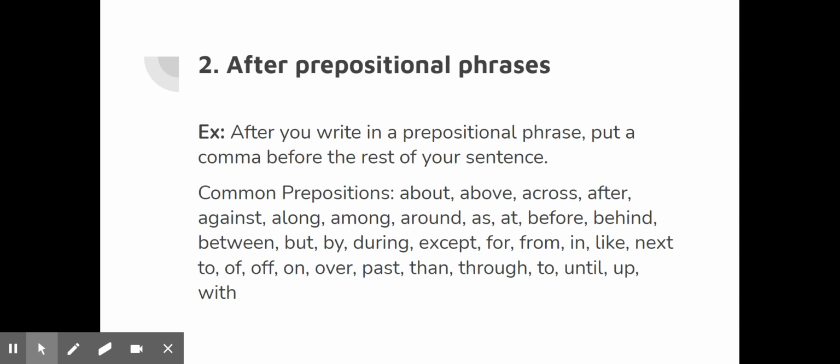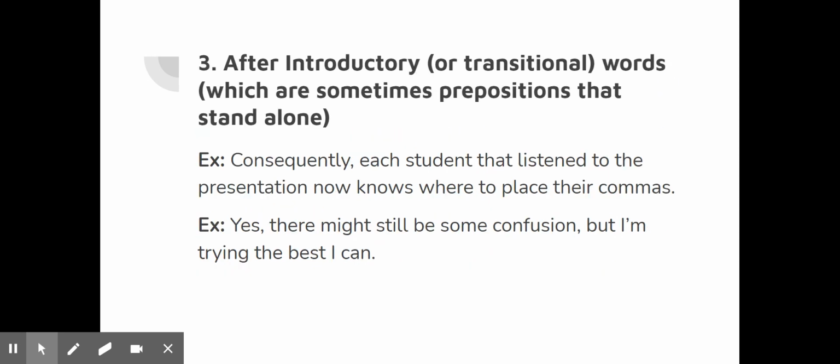That's another way in which a prepositional phrase can get into the sentence. But in all of those instances, you need a comma to separate out the prepositional phrase from the rest of the sentence. After introductory or transitional words, sometimes those are prepositions too, right? Some of the words like then, comma, take the peanut butter and jelly and put the sandwich together. Consequently is a transitional word that you might need a comma afterwards.